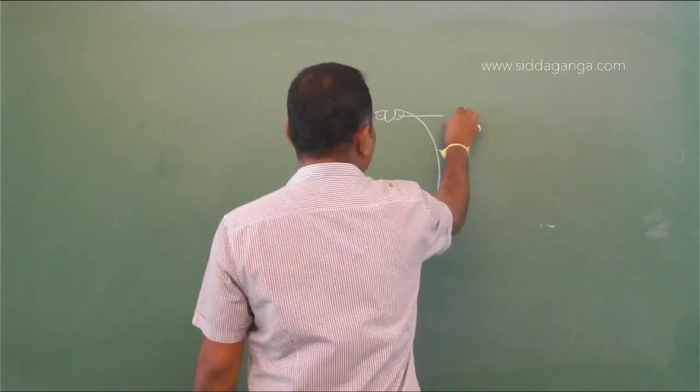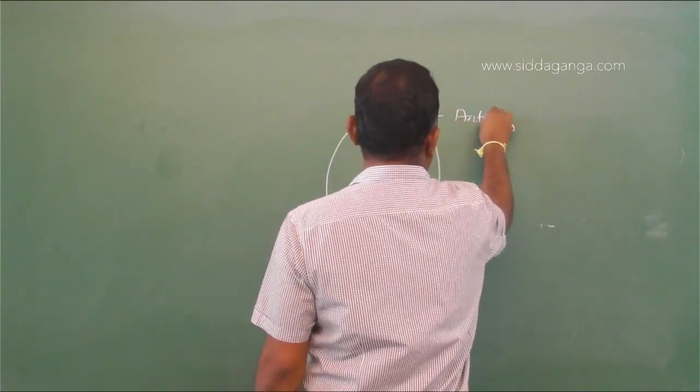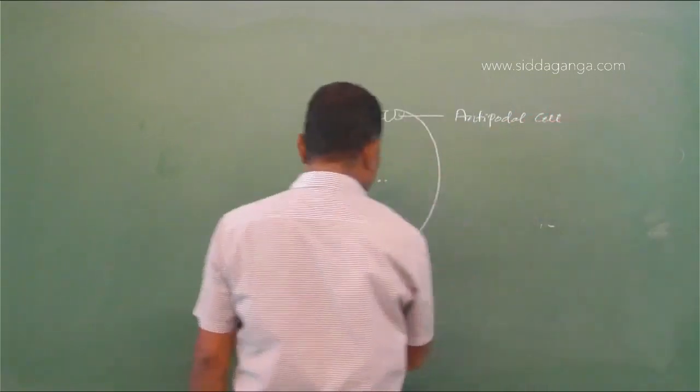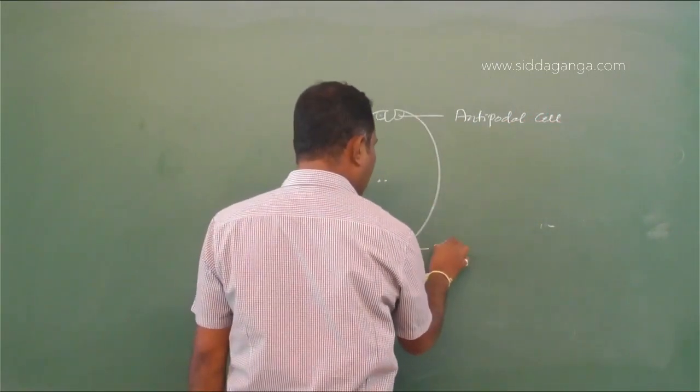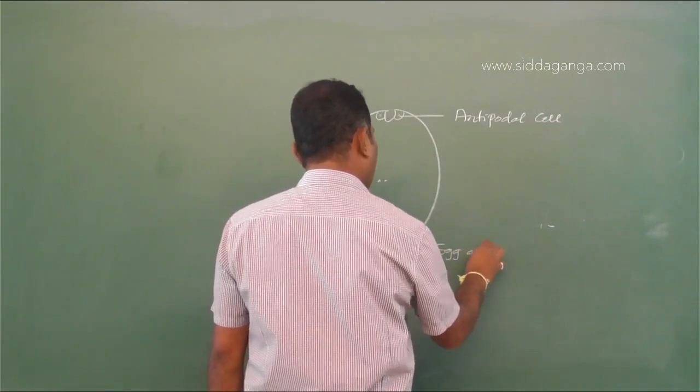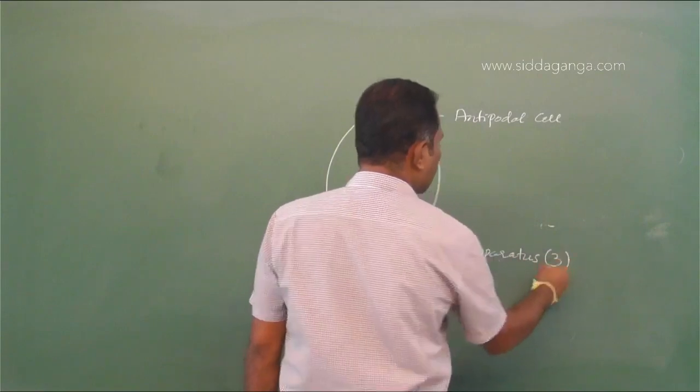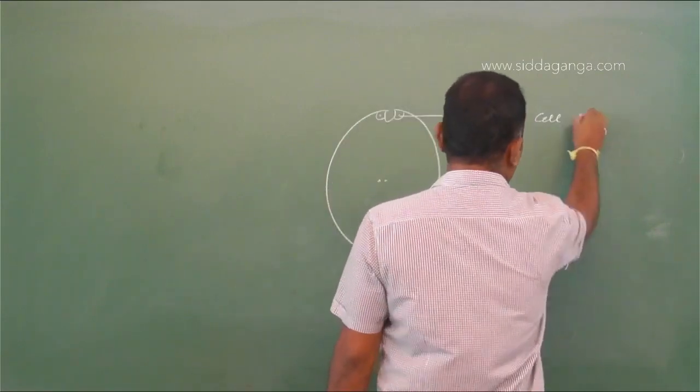The antipodal cells, then egg cell and synergids together as egg apparatus. Here we have 3 cells.